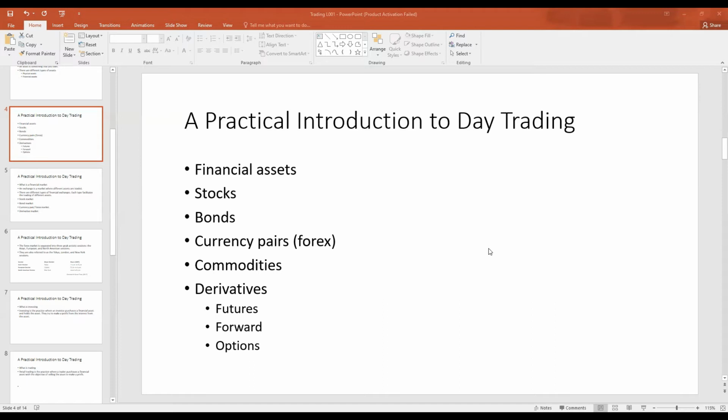Futures contracts are very similar to forward contracts. However, the only difference is that with a futures contract, there is no actual delivery of the commodity. When the date of maturity comes, there's usually a liquidation of the contract. An option gives an economic agent a right to buy or to sell back the asset at a preferred price.